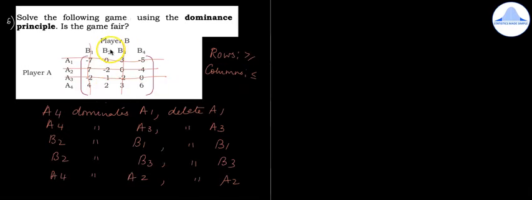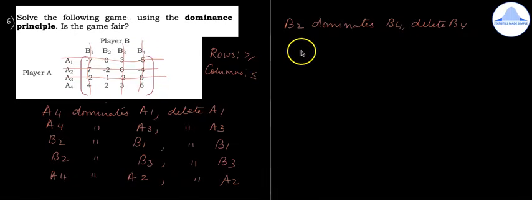So now compare B2 with B4. So you see that 2 is less than 6. So B2 dominates B4, delete B4. So you delete B4. So the value which is remaining now is 2.